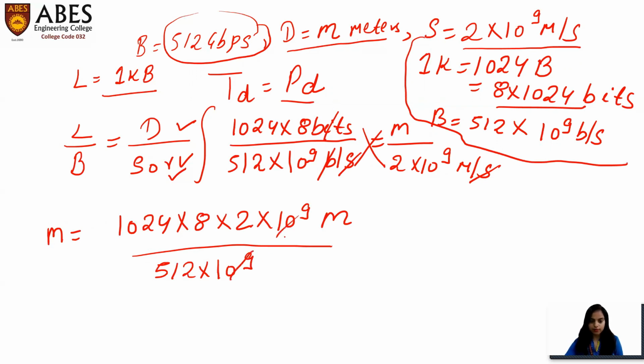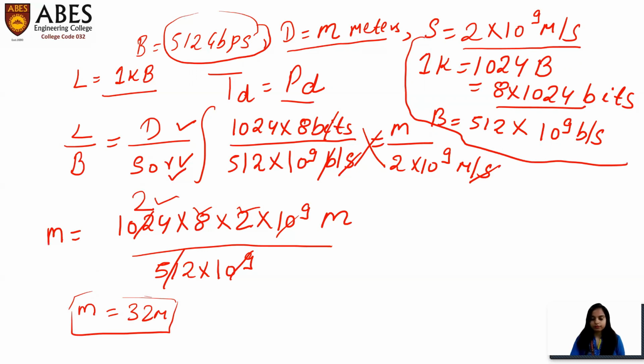We'll cancel this. 1024 will be cancelled by this. Just do the simple multiplication. This will become 32 meter. So the distance is 32 meter. So this is how you will solve such type of question.